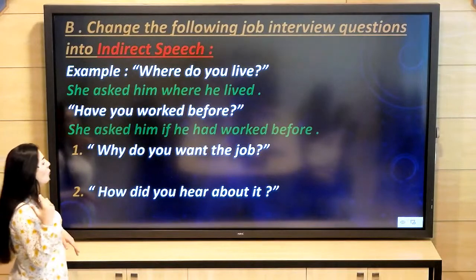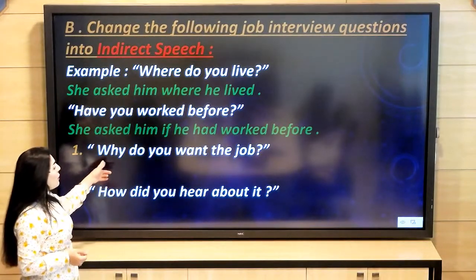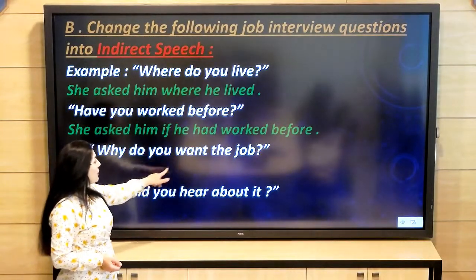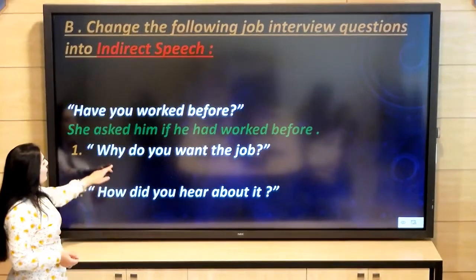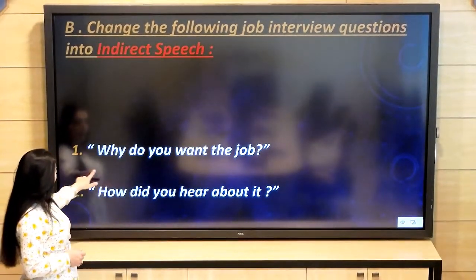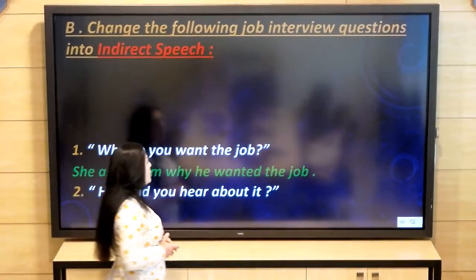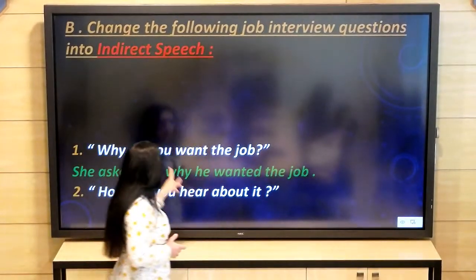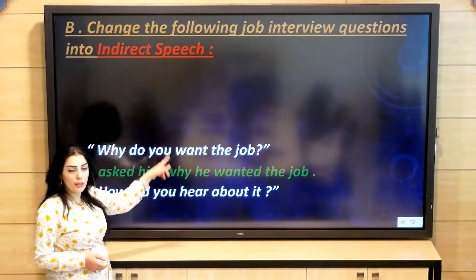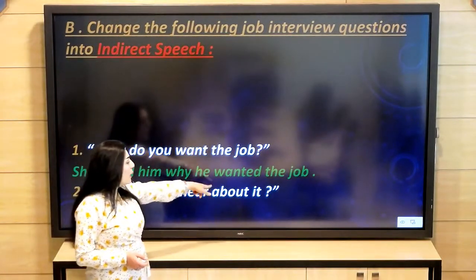So number 1, why do you want the job? It is a simple present, will become simple past. It becomes, she asked him why he wanted the job. So you want, simple present, will become simple past, he wanted.